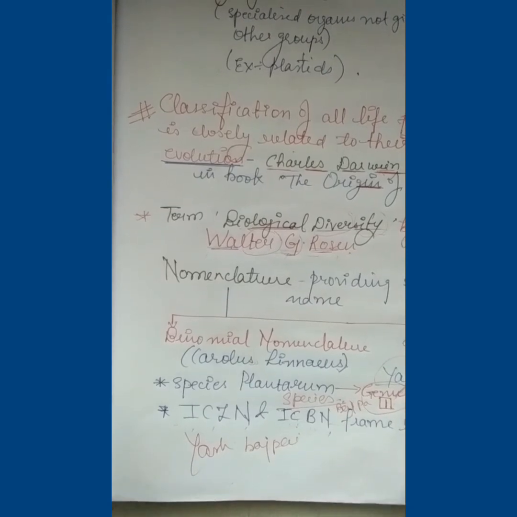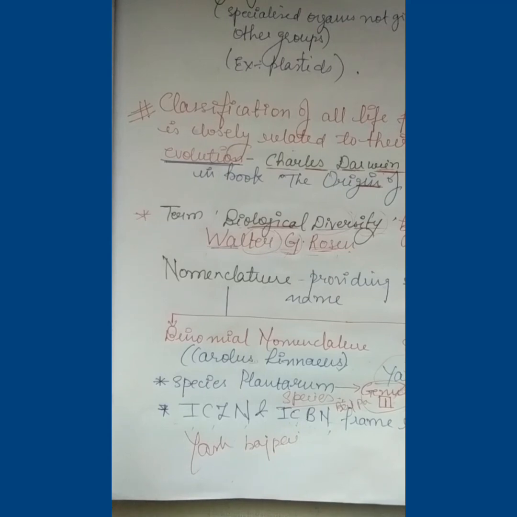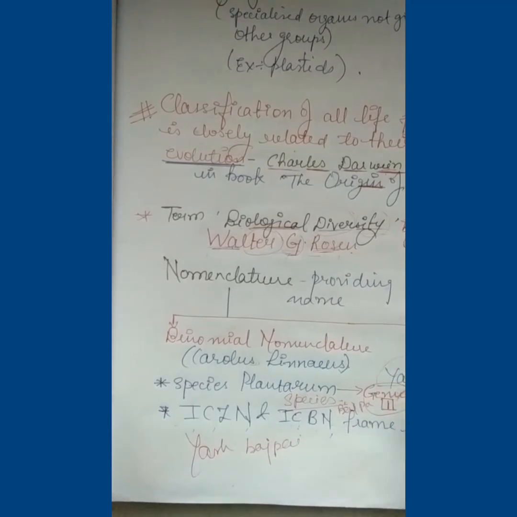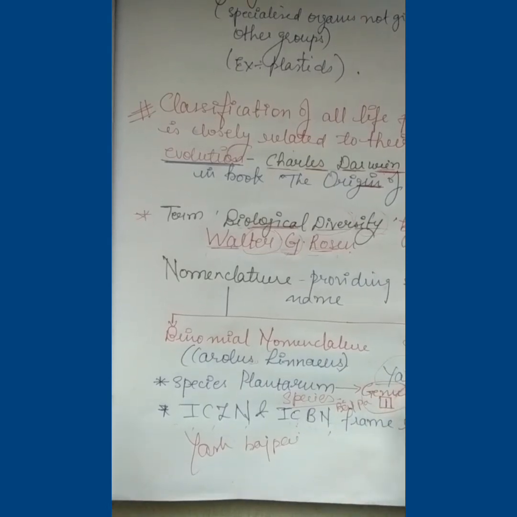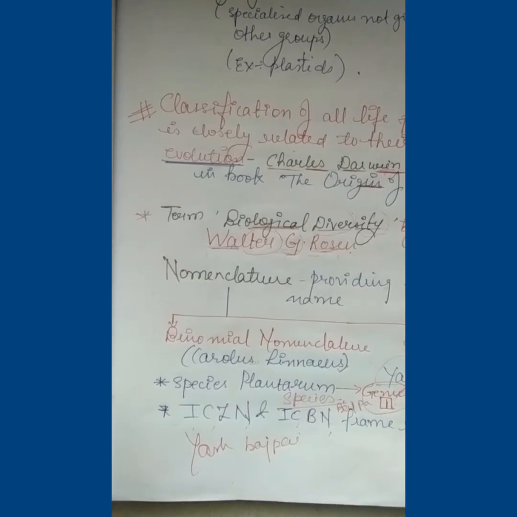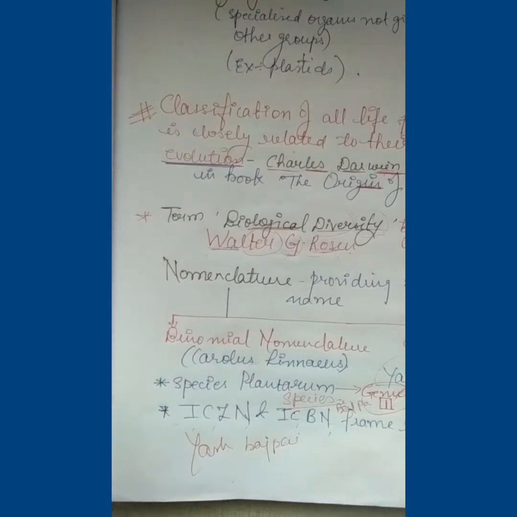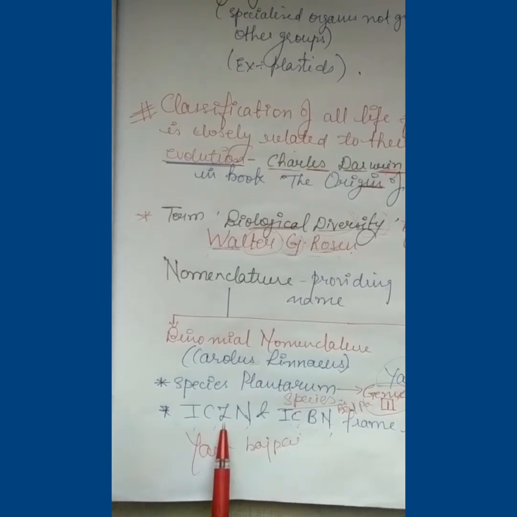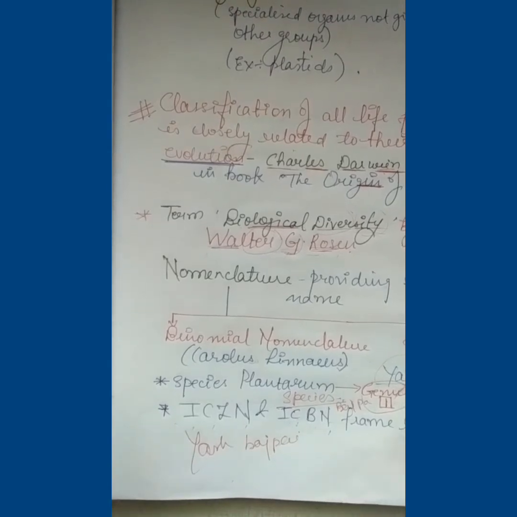We can understand genus and remember it as, you can place your first name, that is, my name is Yash, so I am placing my name. So genus means genius, we can understand it as a genius. So I'm genius, so Yash is genius, and then the surname is species. We can remember it easily. So in ICZN, that is International Code of Zoological Nomenclature, and International Code of Biological Nomenclature, we can easily learn the rules that were